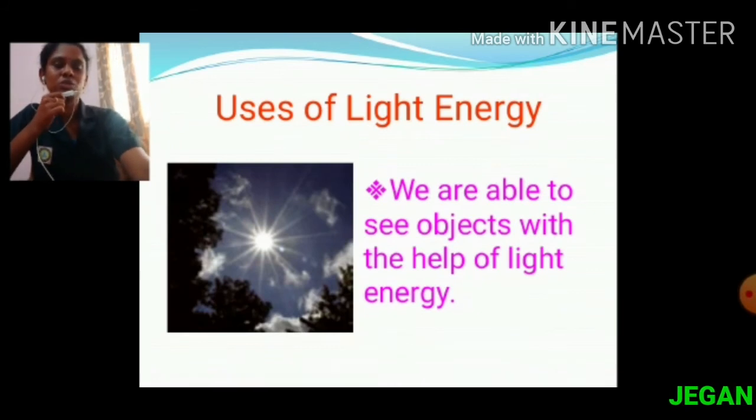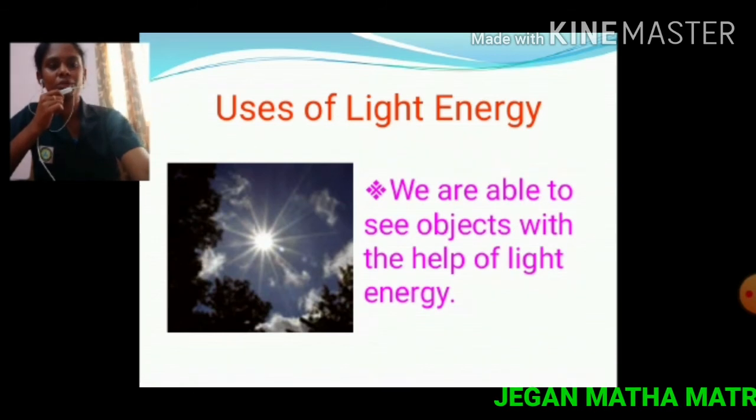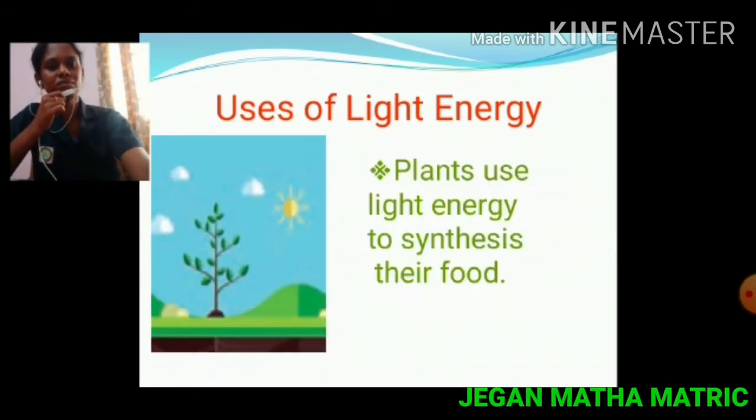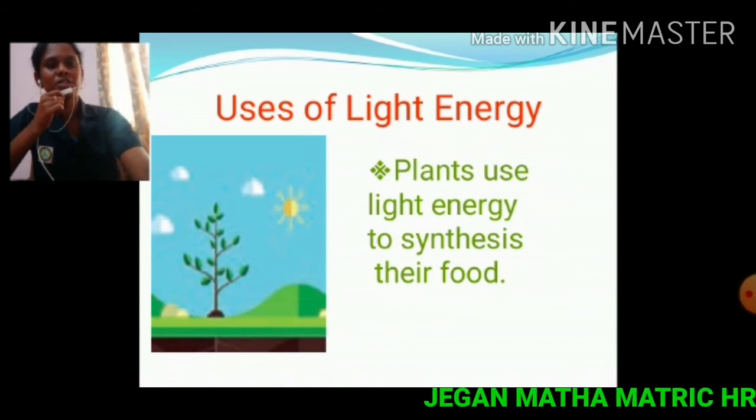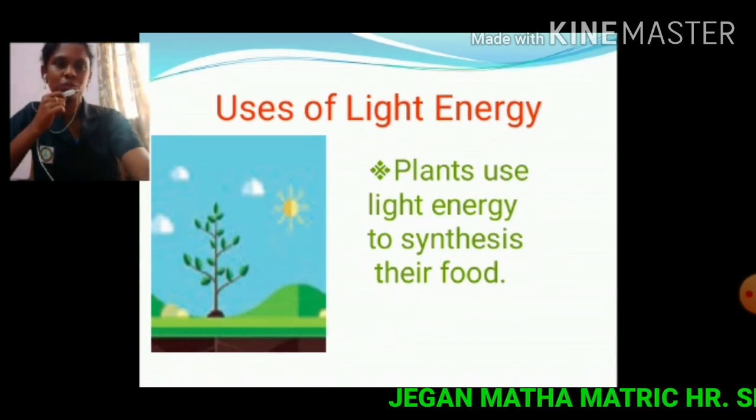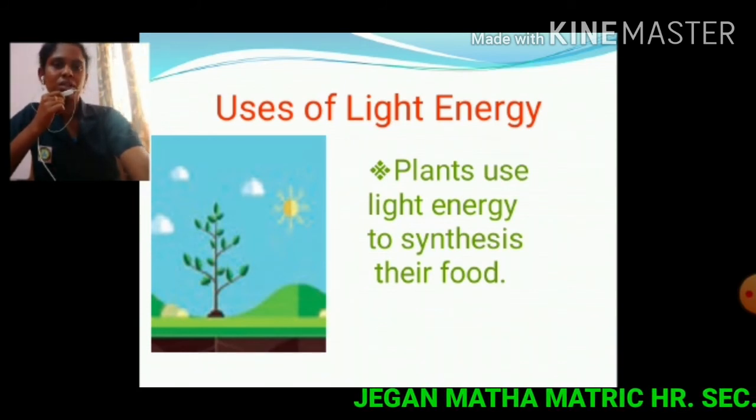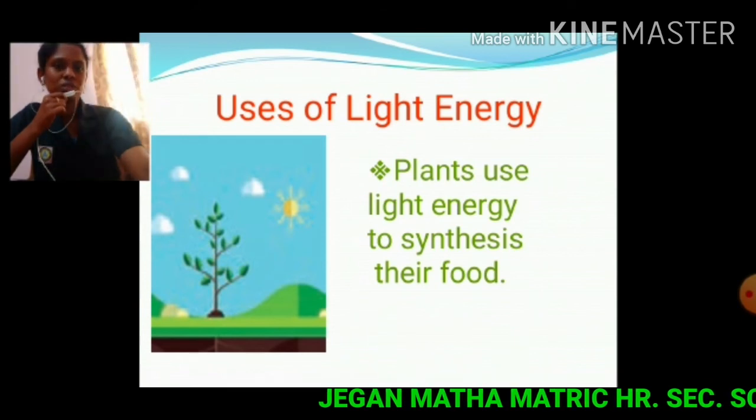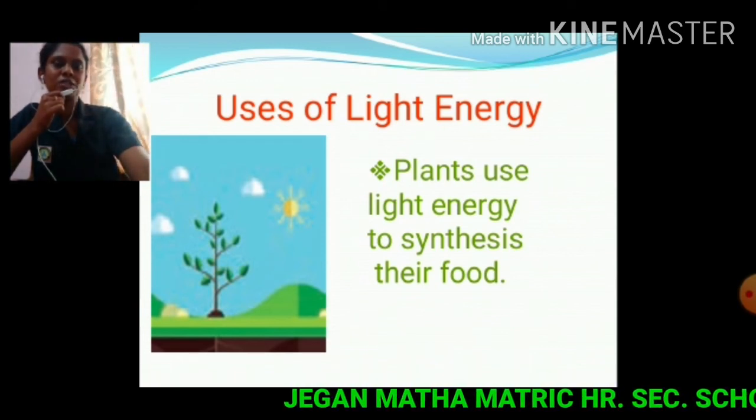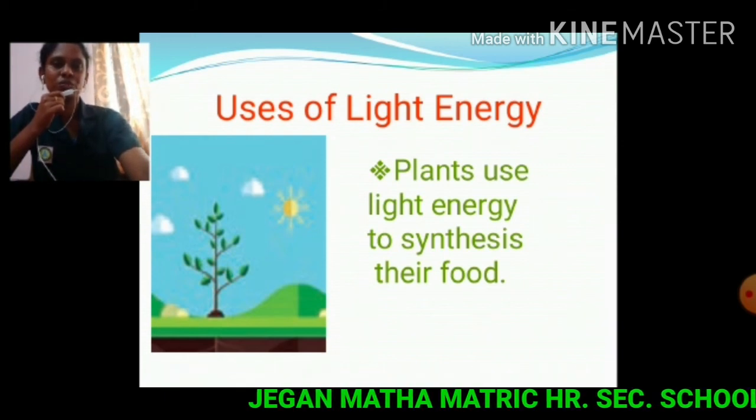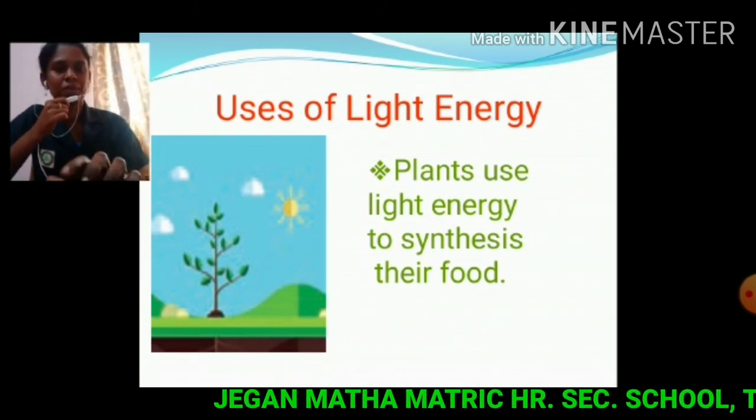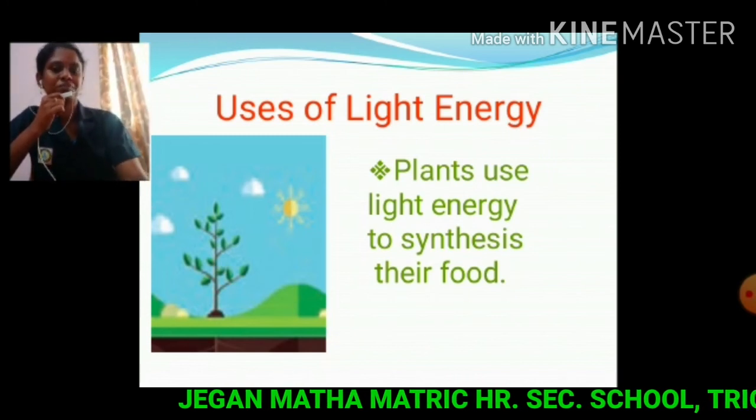Next, uses of light energy. We are able to see objects with the help of light energy. Without light, we cannot see the objects. Next, plants use light energy to synthesize their food. We know this as photosynthesis. We have studied it in the lower classes. Plants prepare their own food by using light energy.